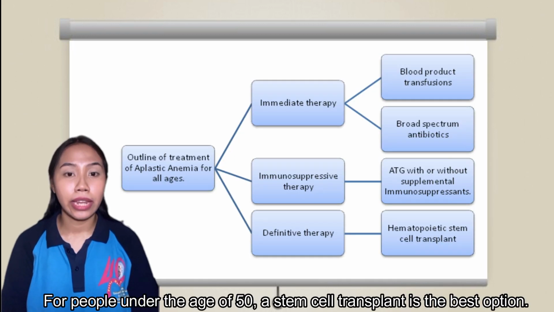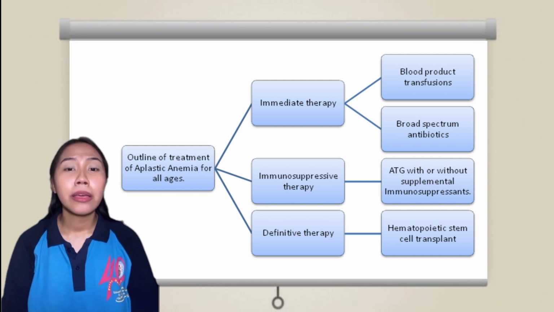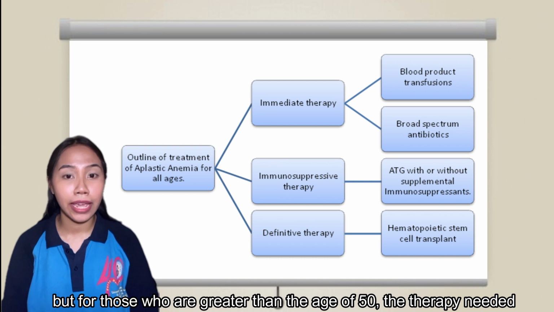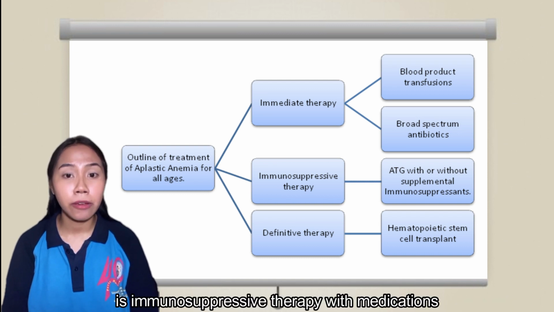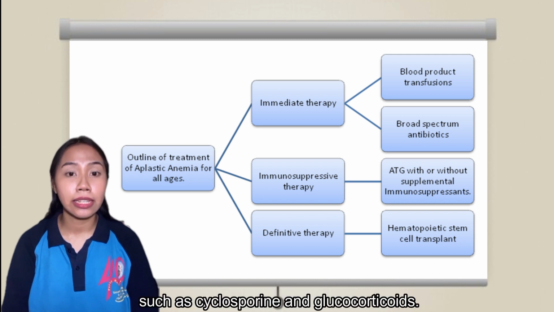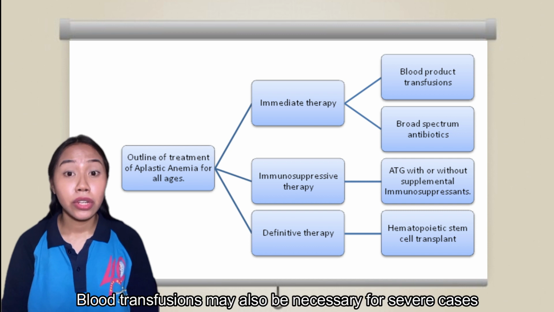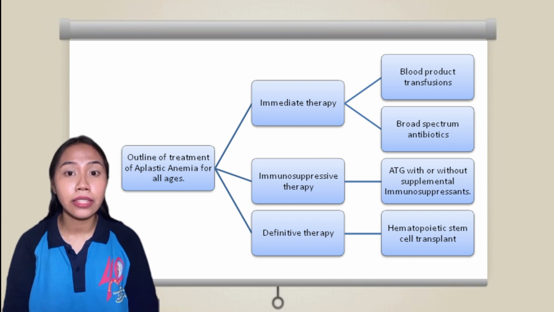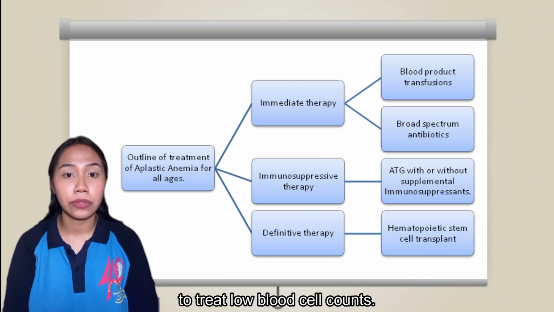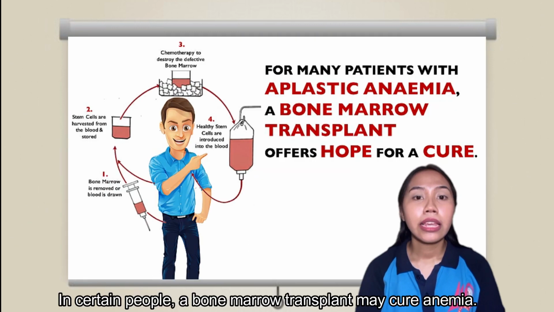For people under the age of 50, a stem cell transplant is the best option. But for those who are greater than the age of 50, the therapy needed is immunosuppressive therapy with medications such as cyclosporine and glucocorticoids. Blood transfusions may also be necessary for severe cases to treat low blood cell counts. In certain people, a bone marrow transplant may cure anemia.